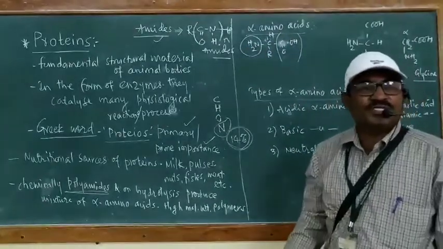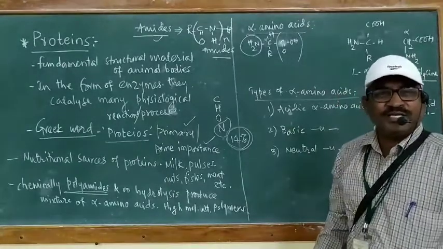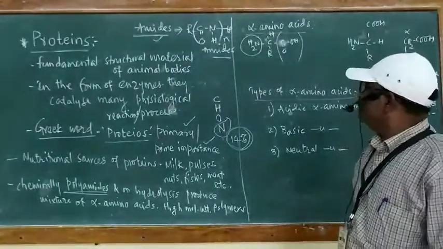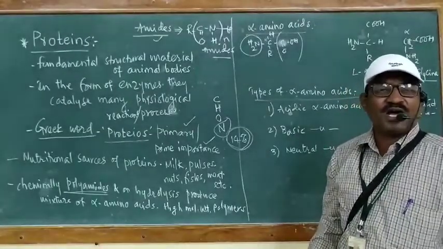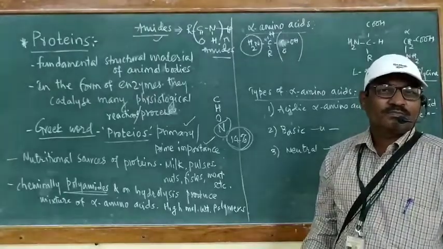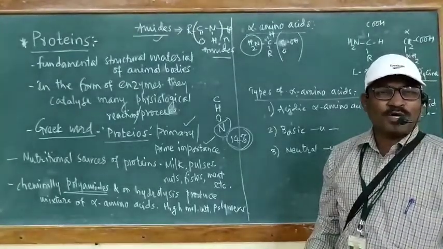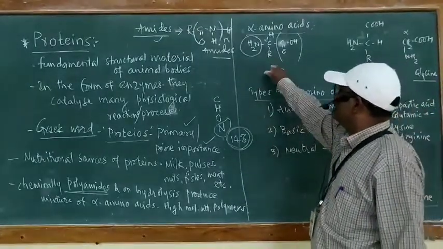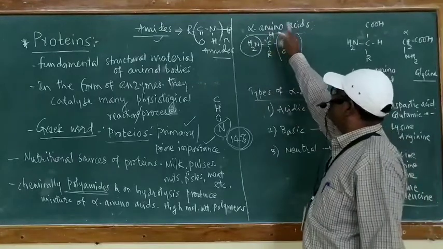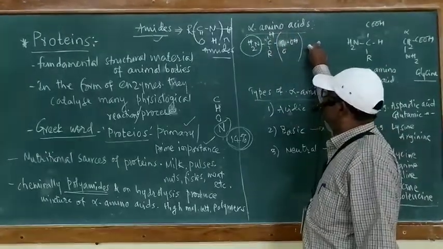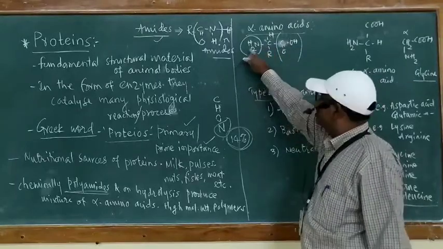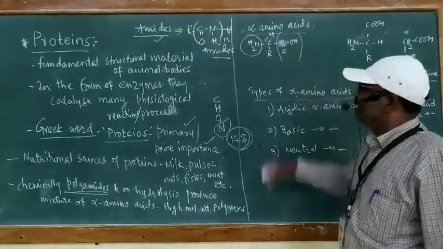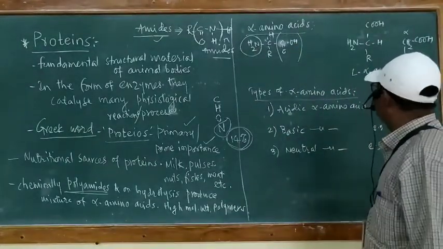It contains two functional groups. One is NH2, the amino group, and another is COOH, the carboxylic acid group. But the properties of this alpha amino acid are different than only amine or only carboxylic acid. It comes in the further part, I will explain it later on. Here you keep in mind, alpha amino acids are the compounds which contain an amino group attached to the alpha carbon of carboxylic acid. Hence the name alpha amino acid.